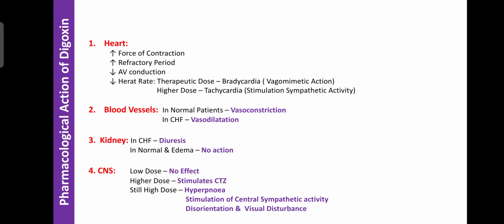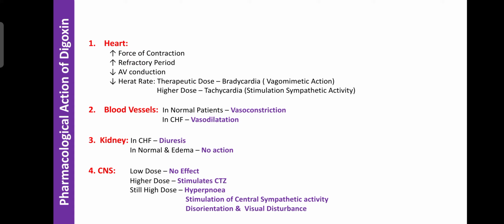The vagus nerve also innervates the heart or cardiac muscle. Due to stimulation of the vagus nerve, potassium ion can accumulate in the cardiac muscle, so the heart rate decreases. That condition is known as bradycardia. So that is regarding digoxin. When you use therapeutic doses, bradycardia occurs due to vagomimetic action.